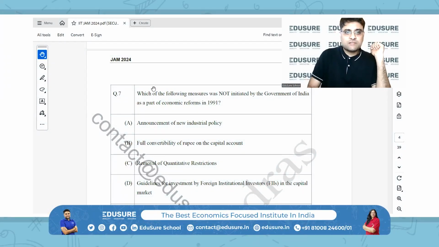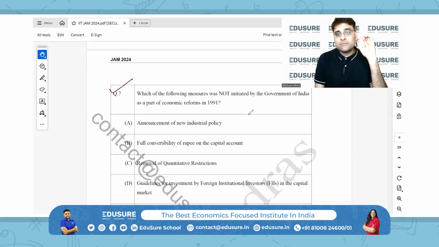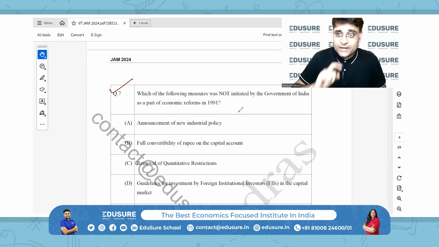JAM 2024, question number 7. Which of the following measures was not initiated by the government of India as part of the economic reforms in 1991? So in 1991, if you take a look at option A, the new industrial policy of 1991 was indeed